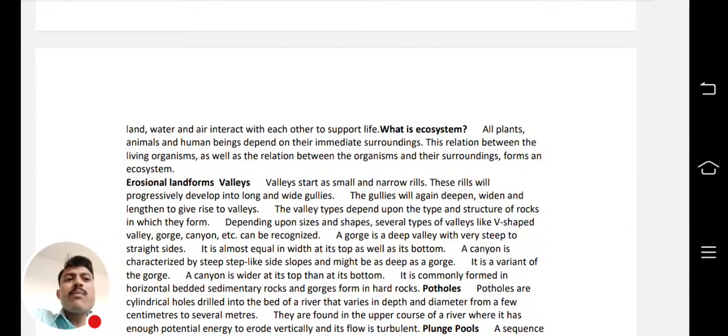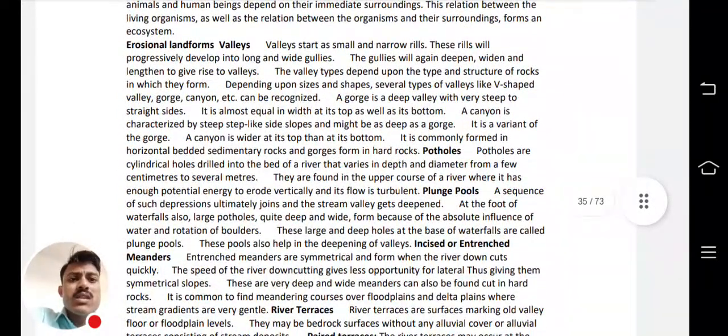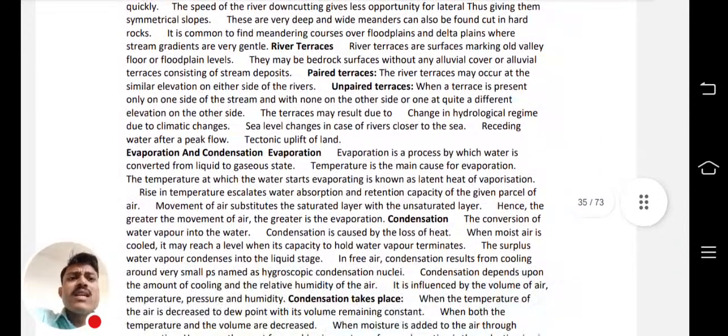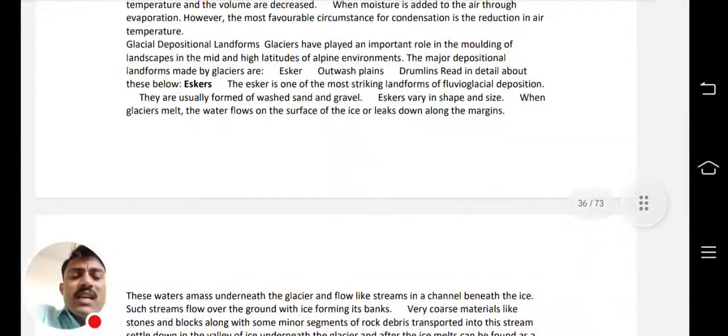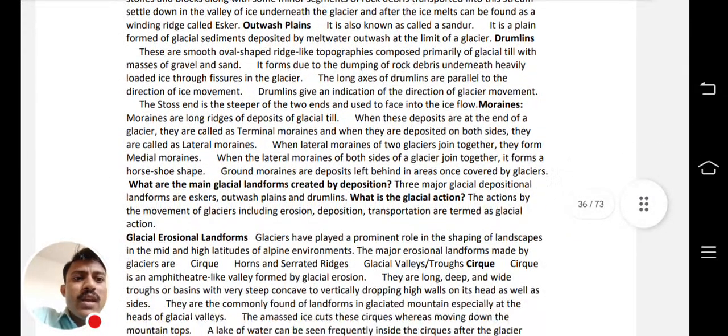hydrosphere. Now erosional landforms are covered, like valley, pothole, plunge pools, meanders, river terrace, everything. Now evaporation and condensation, the concept about evaporation and condensation, that is also covered in this PDF. Now what are the glacial depositional landforms, like eskers, outwash plains, drumlins, moraines, everything.